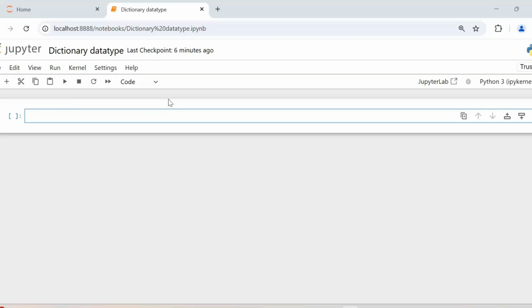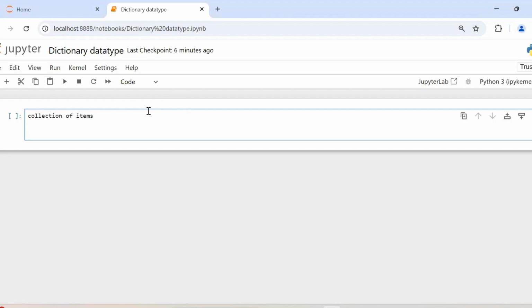Hi everyone. In this video, we are going to talk about yet another data type in Python, which is dictionary. Now, dictionary is also a collection of objects or items, just like list. So it is a collection of items. But the items in the case of a dictionary have to be in the key colon value format.